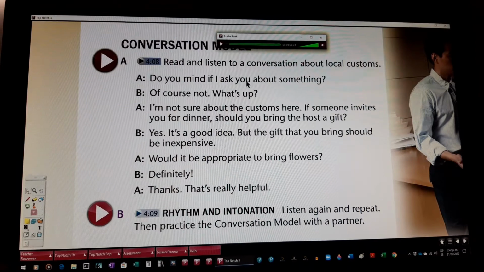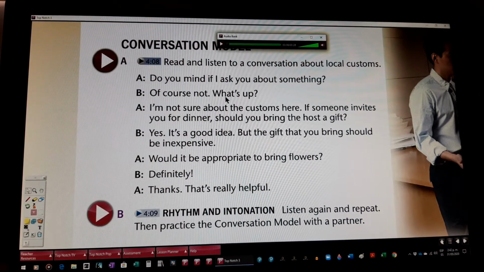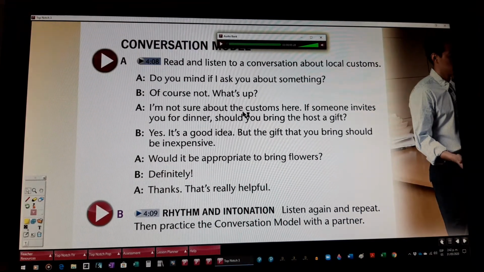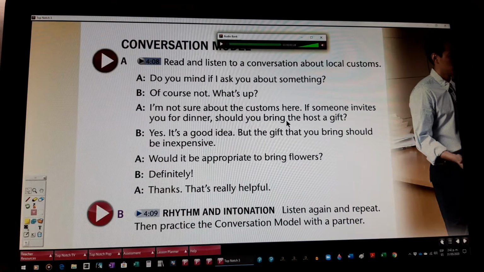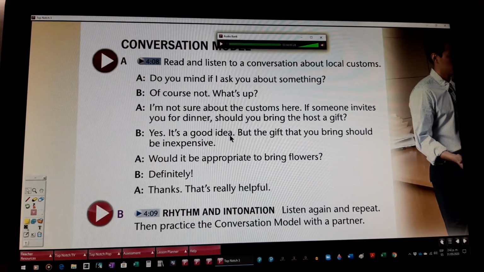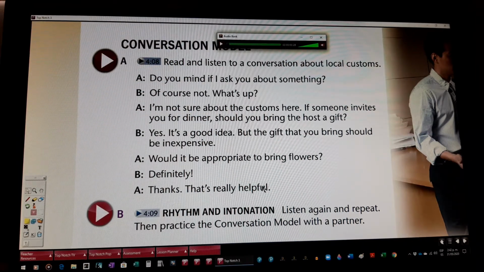Do you mind if I ask you about something? Of course not. What's up? I'm not sure about the custom here. If someone invites you for dinner, should you bring the host a gift? Yes, it's a good idea, but the gift that you bring should be inexpensive. Would it be appropriate to bring flowers? Definitely. Thanks. That's really helpful.